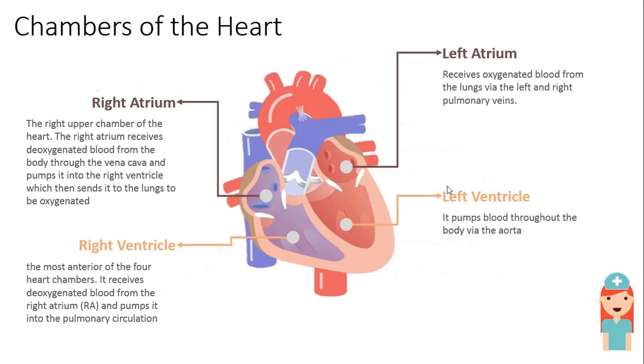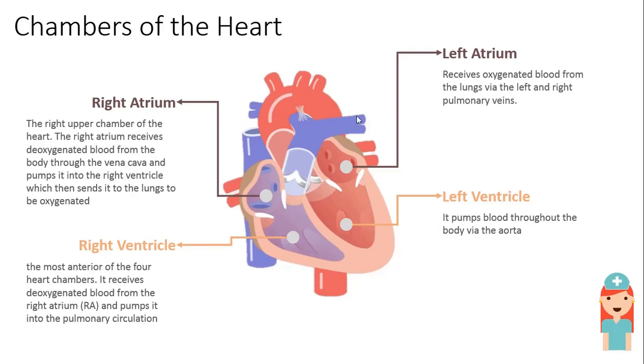Let's move to the chambers of the heart. There are four chambers of the heart. First is the right atrium, you can call it RA. Second is the right ventricle, you can call it RV. Then is the left atrium, you can call it LA. Then comes the left ventricle, you can call it LV.